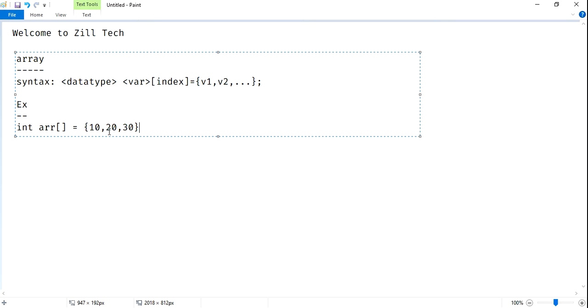So here, what is the size of arr? The size of arr is based on our elements. However many elements there are, that many it stores of that type. So we'll see with examples.